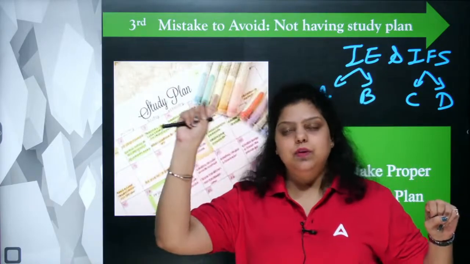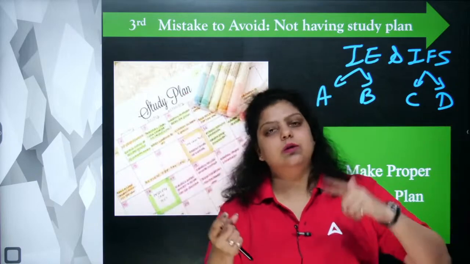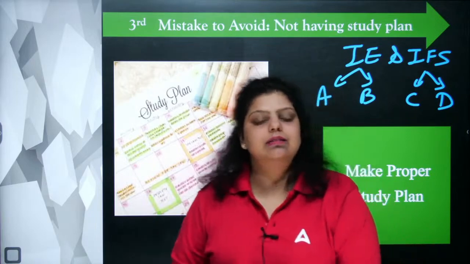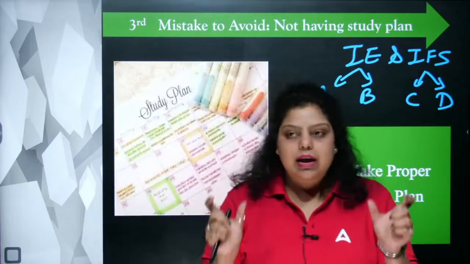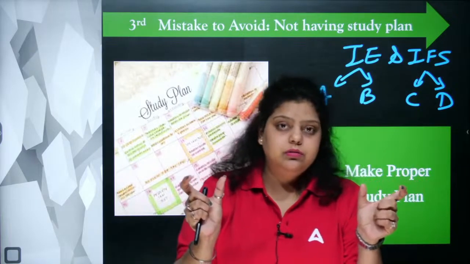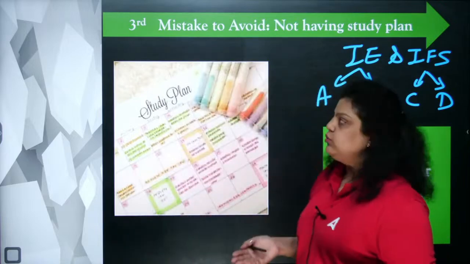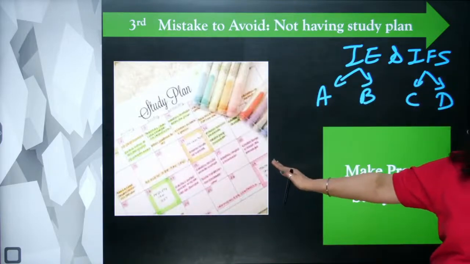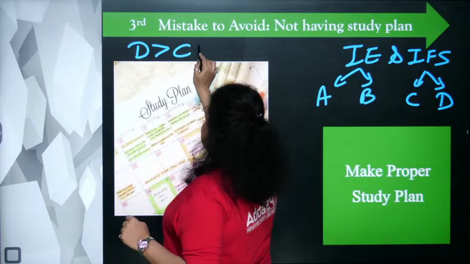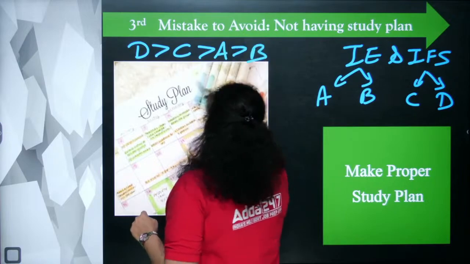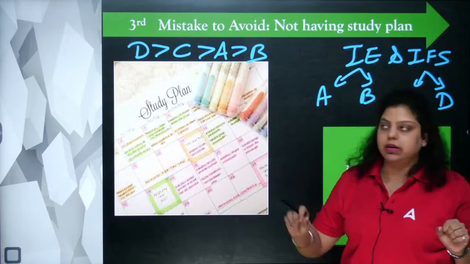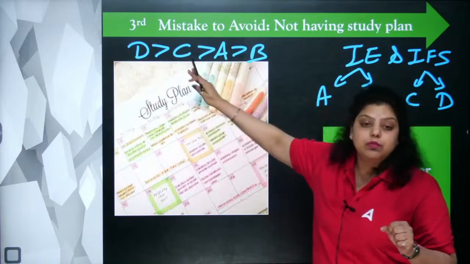So you can't do that, well, first start with D, then go to A, then go to C, then go to B. No, don't do that. These are the pairs. A and B will stick together and C and D will stick together. Now you can decide out of these 2 pairs of 4 modules, which module you want to start first. Okay, because we have to cover all the modules. So it is very important to make a study plan, because now you have to decide, like first you have to cover module D, then C, then A and B. The sequence, the pairing should not be broken. A and B will come together, C and D will come together, and the study plan will help you to decide from where to start.